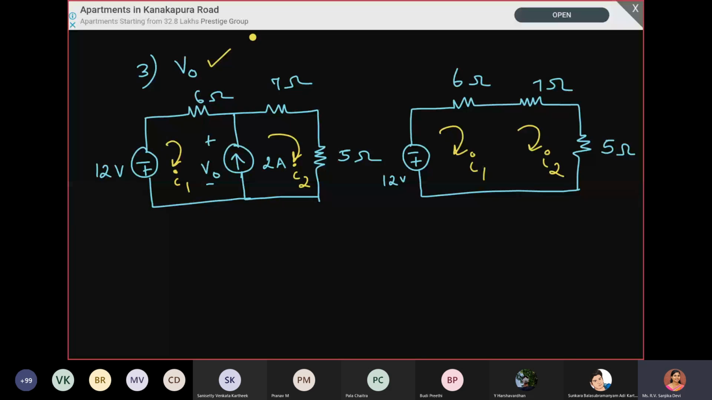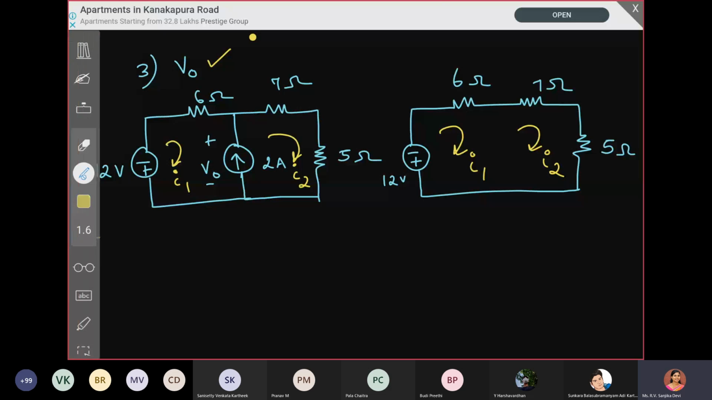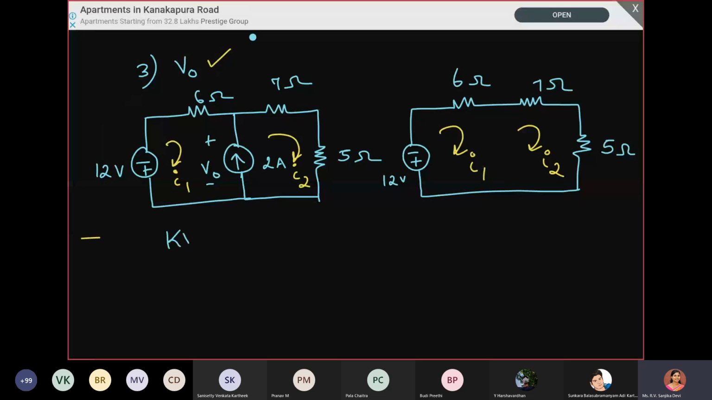Since we know the currents, we can easily write the voltage across each of these resistive elements, and we also have a voltage source. Writing the KVL equation for this super mesh, we have to go in the direction of the current. For the 12 volt source, it is minus 12. For the 6 ohm, it is minus 6 I1. For the 7 ohm, it is I2 current, so minus 7 I2, and minus 5 I2 is equal to 0. This is the first equation.